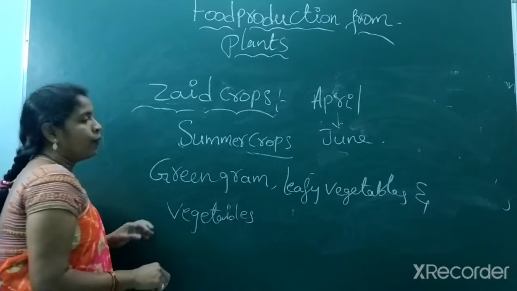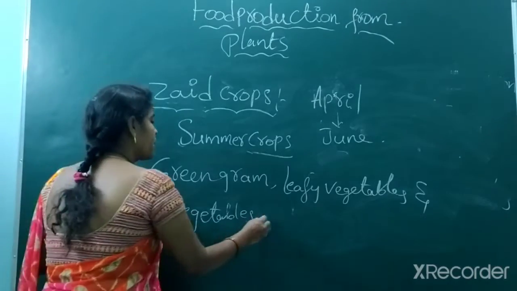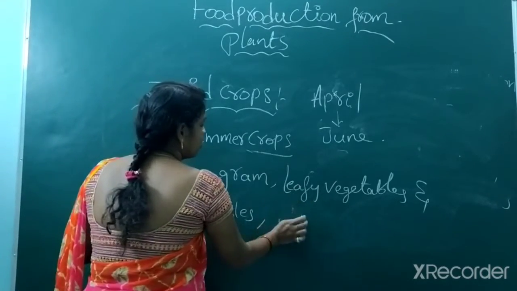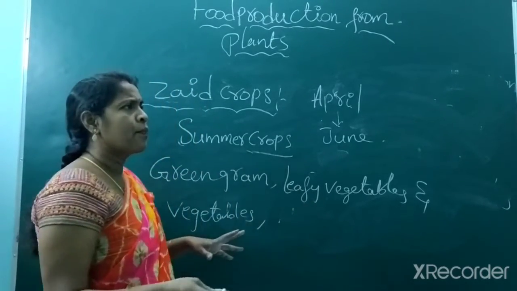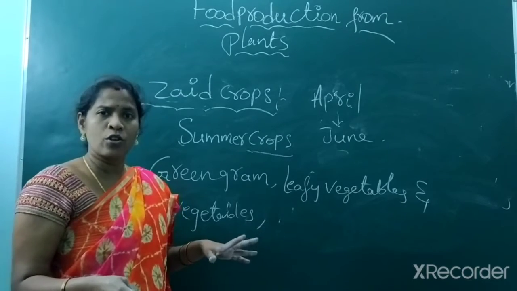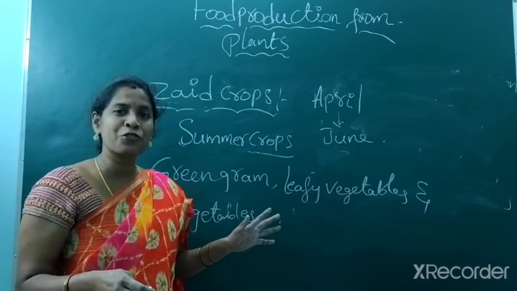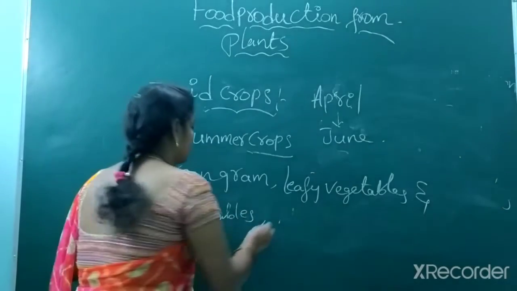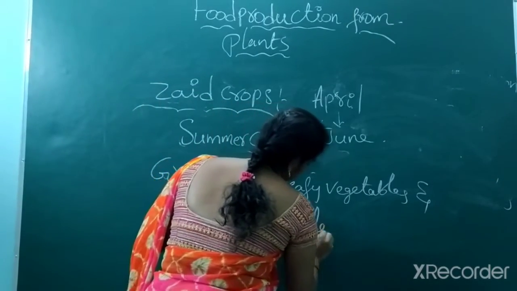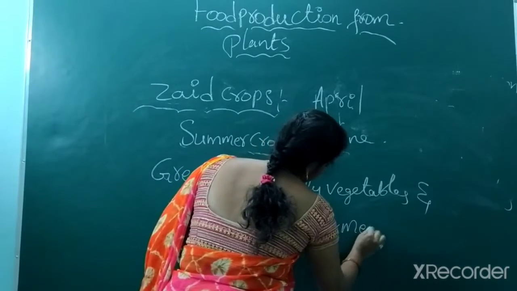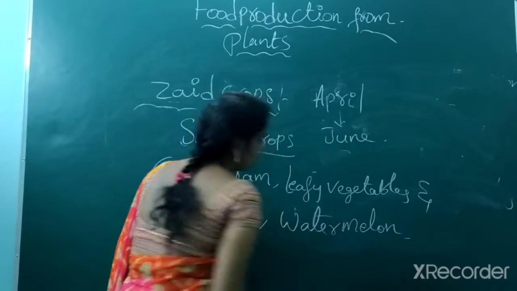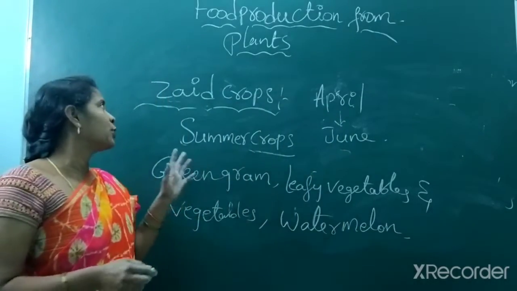But we also can cultivate gourds. Gourds means like snake gourd or bottle gourd. But specifically this season is suitable for cultivation of fruits like watermelon. And the remaining gourds are all cultivated in Zaid.